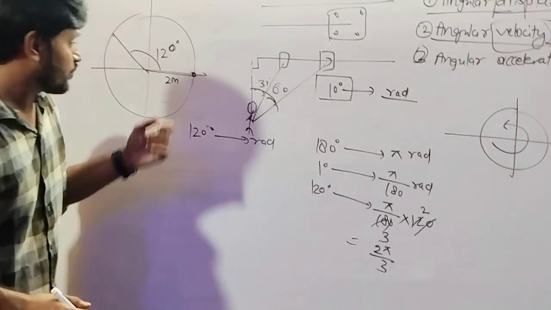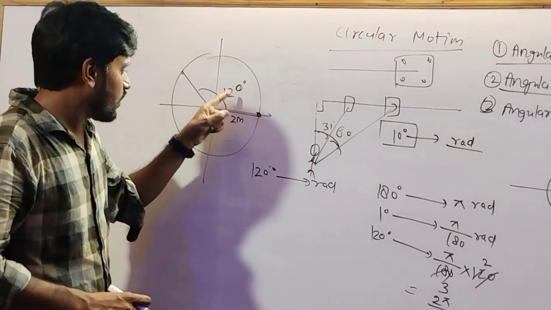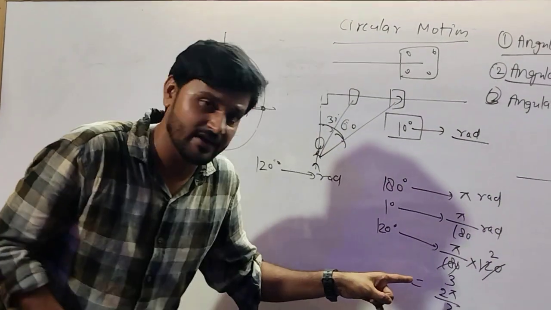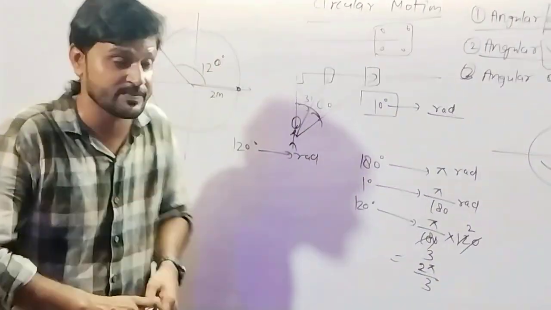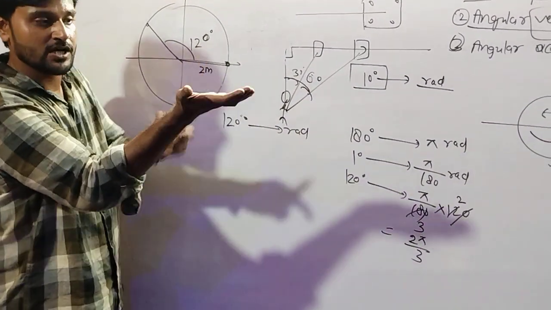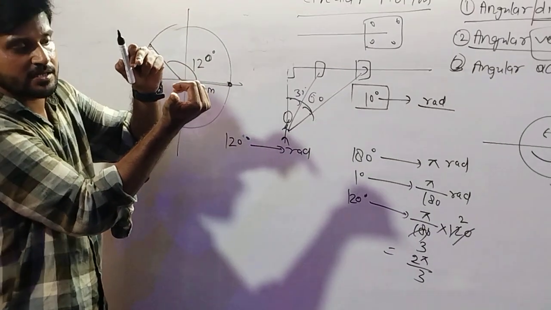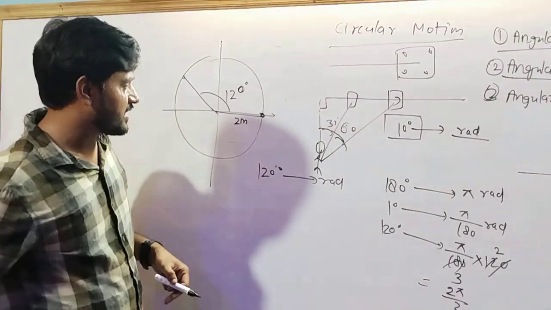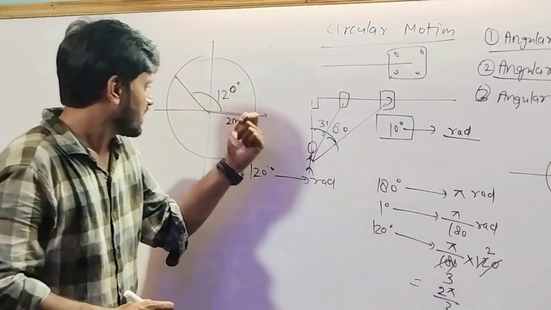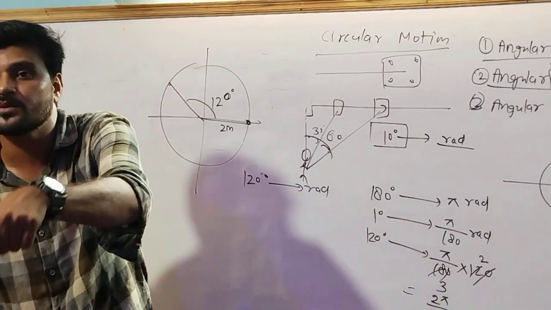Then what do we say? We do not say 120 degree is the angular displacement. We say 2 pi by 3 will be the angular displacement, and the sense of rotation is anti-clockwise, so we have to curl our fingers in the anti-clockwise direction, then the direction of the thumb will give you the direction of angular displacement. So we say the object has a 2 pi by 3 angular displacement out of the plane.